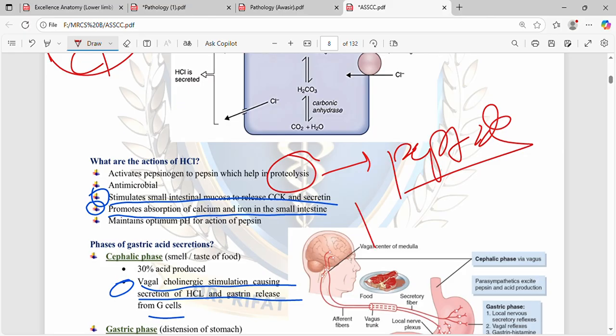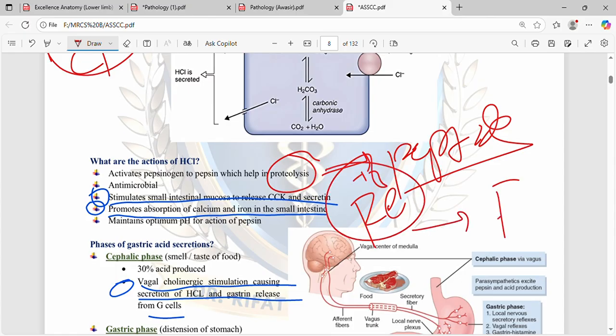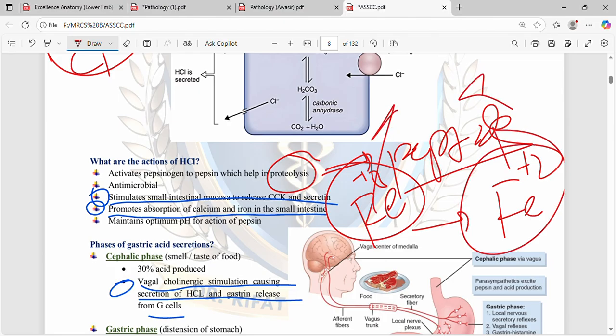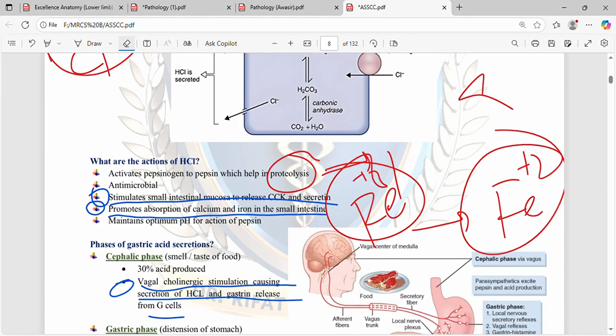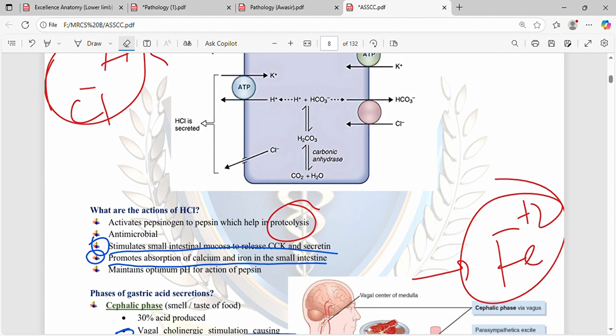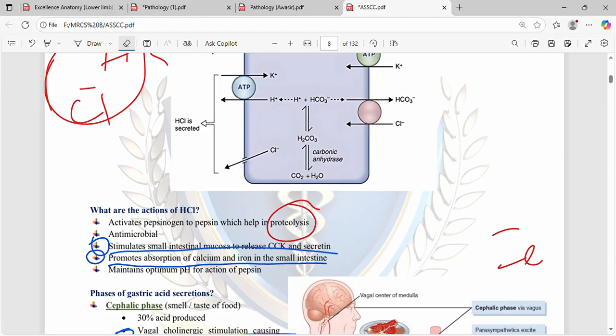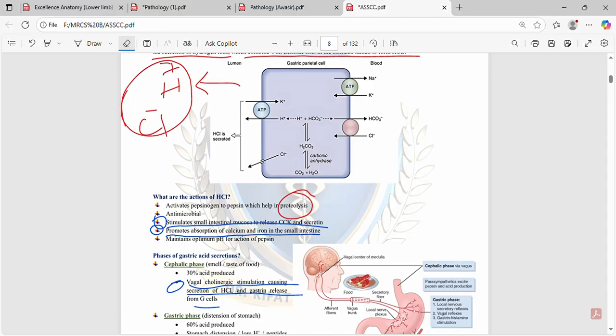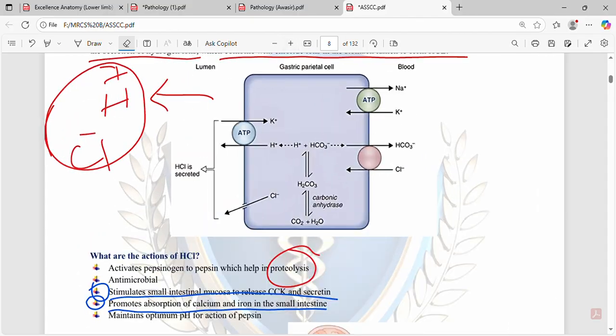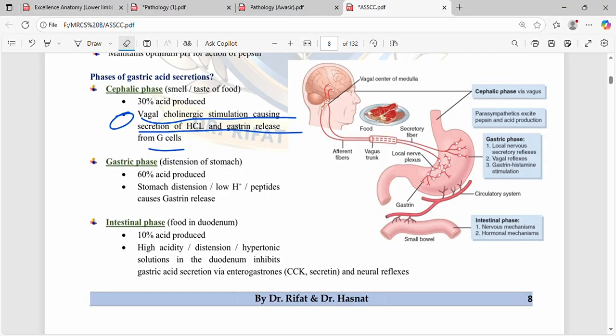Usually iron is in the ferric form, which cannot be absorbed, so HCl converts it into the Fe2+ ferrous form so it can be absorbed. It also maintains the optimum pH for the action of pepsin, since pepsin only acts in an acidic environment.